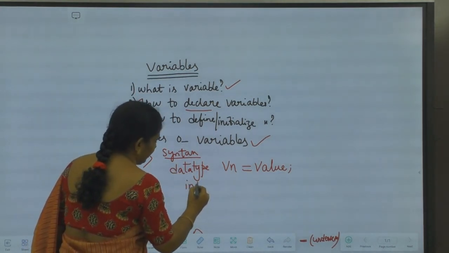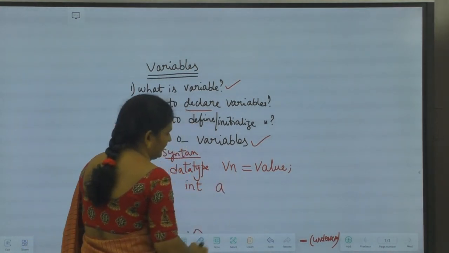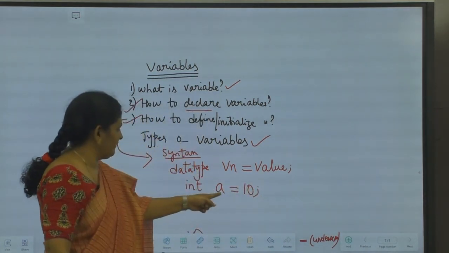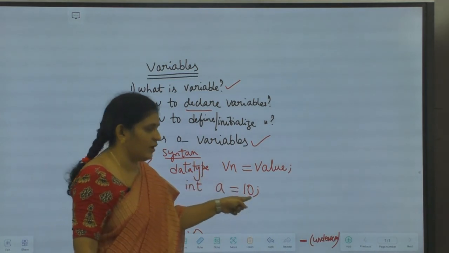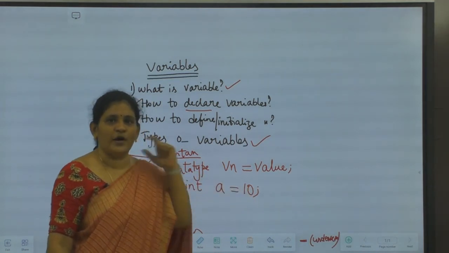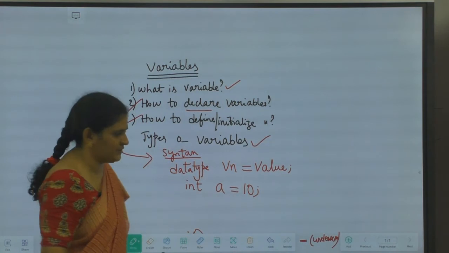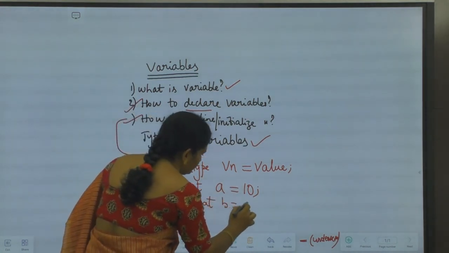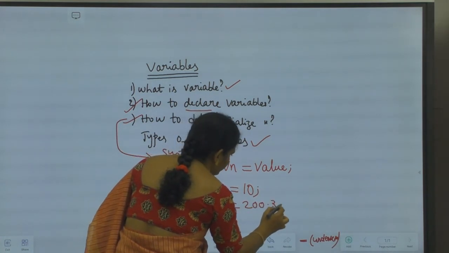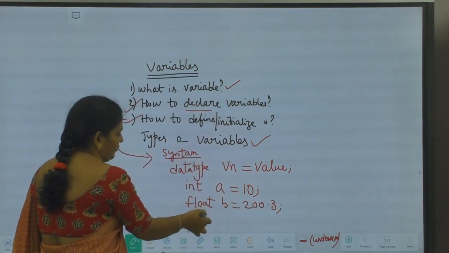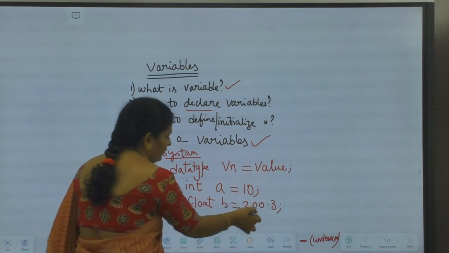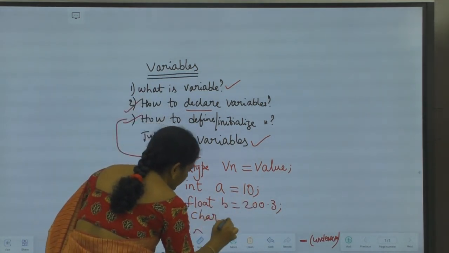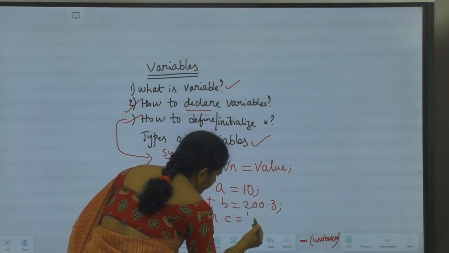Example, instead of data type I am taking int, variable name I am taking as a is equals to 10. Why do I have to give 10? Because a is a variable of type int, it can store only whole numbers. I should not take 10.23, 100.23 likewise. Okay. And float b is equals to 200.3. Because b is a variable of type float. Float stores fractional numbers. Okay. Similarly, char c is equals to p.